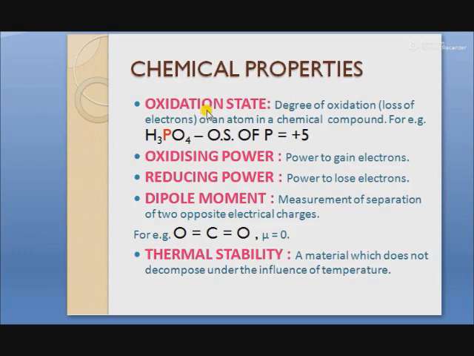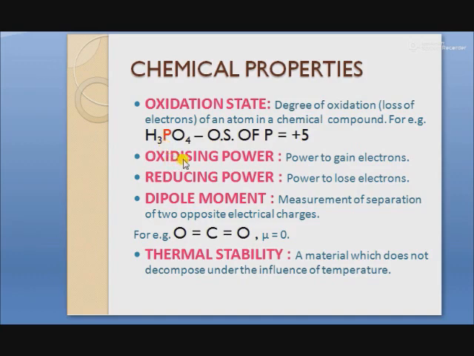First is the oxidation state. What is oxidation state? Oxidation state gives the net positive and negative charge on the atom, or it is the degree of oxidation, meaning loss of electrons of an atom in a chemical compound. For example, in case of Na3PO4, the oxidation state of phosphorus is +5. It means it has a degree of oxidation of +5 in this compound.